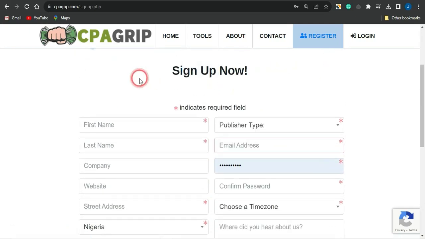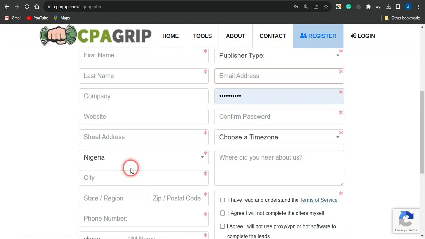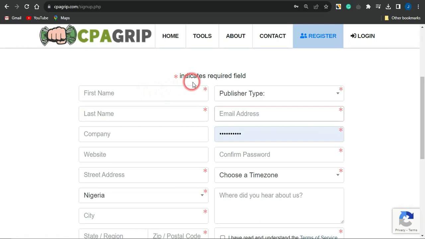And this form is quite easy for you to go on to fill out your name and other basic details. But guys, you can just simply focus more on the fields that are actually having these red asterisk signs, as it actually indicates the required field which you must go on to fill out before your account can get created on such platforms.